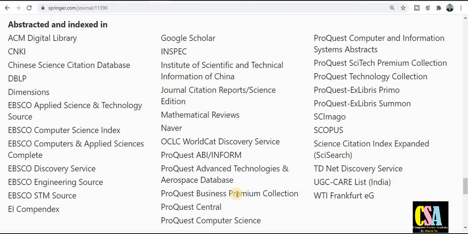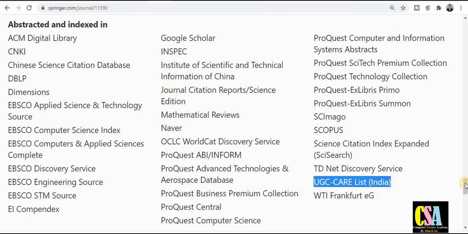We always focus first of all on a Scopus indexed journal. So this is a Scopus indexed journal, Science Citation Index, so this is an SCI indexed journal, and also a UGC CARE listed journal. This is a very important thing. If you're seeking a UGC CARE listed journal, an SCI indexed journal, and a quick publication journal, all the combinations come under this particular Springer journal. The publisher is also renowned, so there is no issue about authenticity and publication timing.